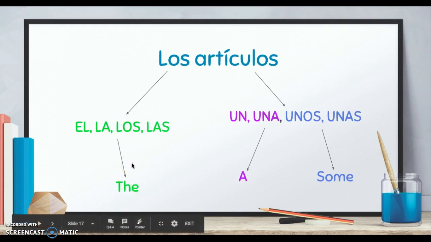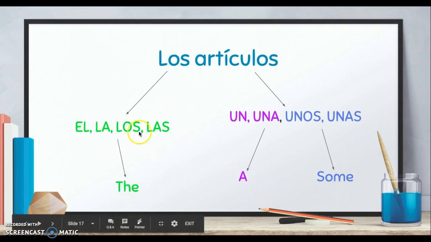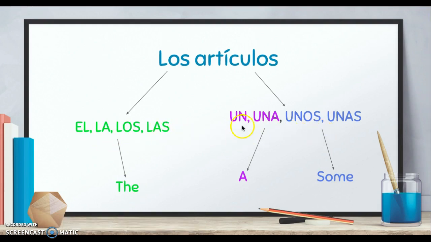Now, in English as well, articles exist in two forms. There's a and the. So the apple, an apple. The school, a school. ¿Sí? En español también. Entonces aquí, the represents these. El, la, los, las. But if I want to say a or some, es un, una, unos, unas.